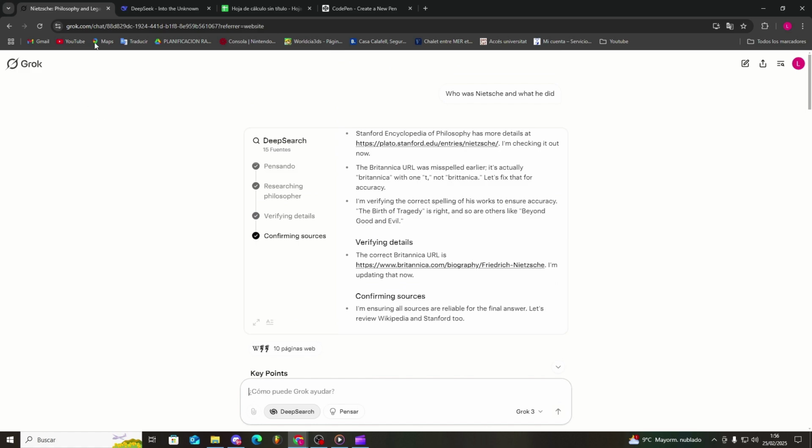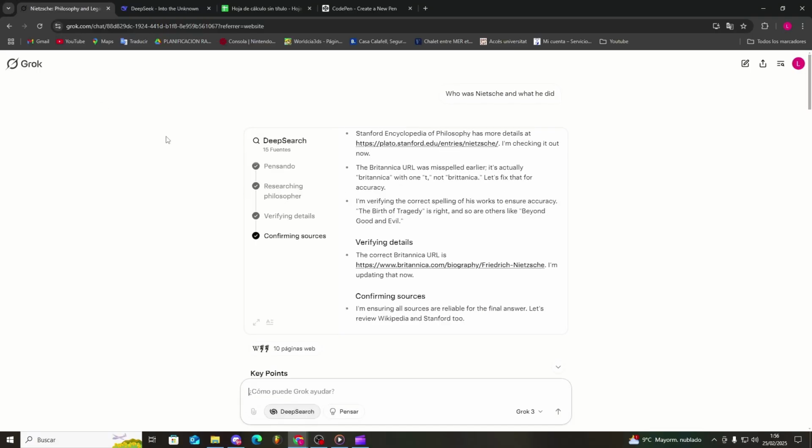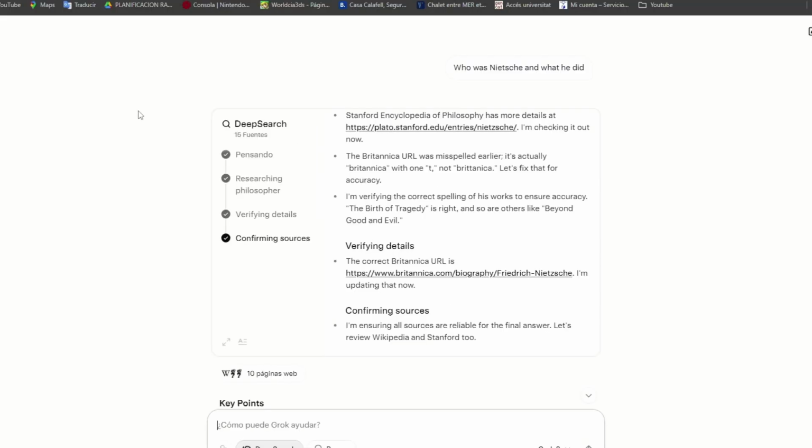And finally, for the snake game, DeepSeek didn't even make it. It tried but failed, whereas GROK actually did it. So with all this in mind, from my point of view and from what we've seen in this tutorial, GROK is significantly better and closer to an improvement than DeepSeek.